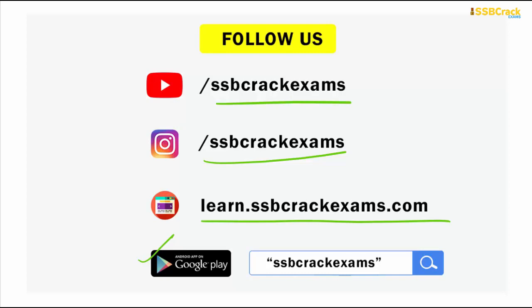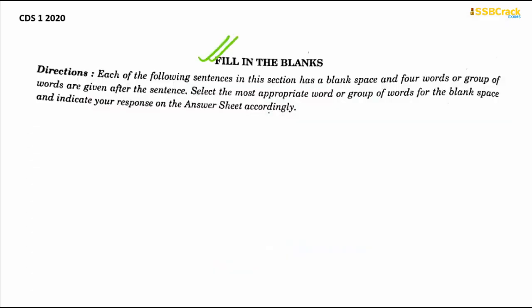So now coming back to the fill in the blanks questions that we're going to solve today from the CDS 1 2020 English paper. But before that, we're going to read the directions, because it's a must thing to do before you start solving the questions. So let's read it. Each of the following sentences in this section has a blank space and 4 words or groups of words are given after the sentence. Select the most appropriate word or group of words for the blank space and indicate your response on the answer sheet accordingly. So basically you need to fill in the blanks correctly and appropriately. So let's start.